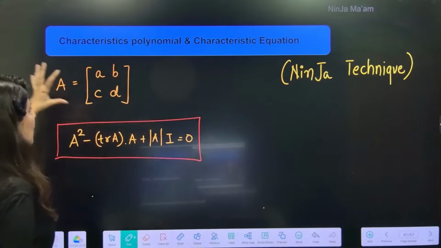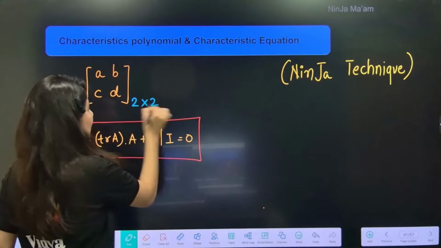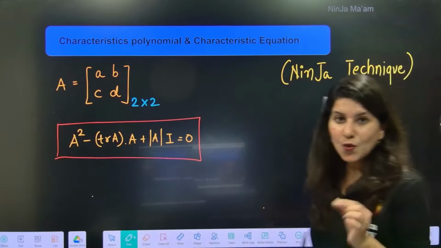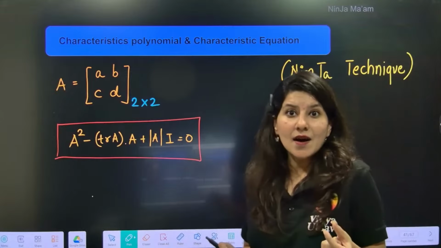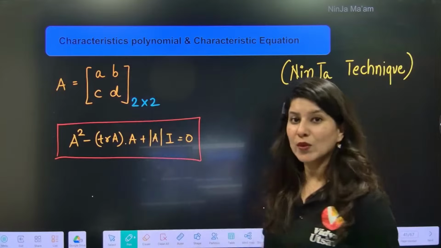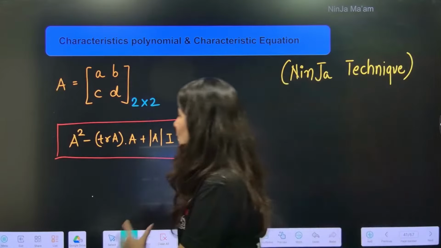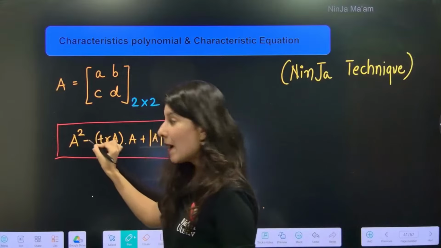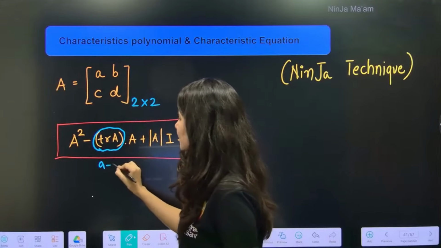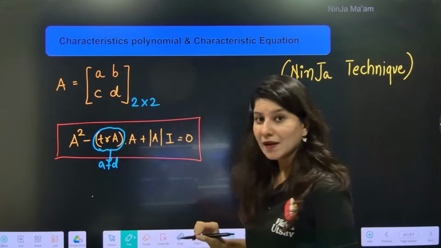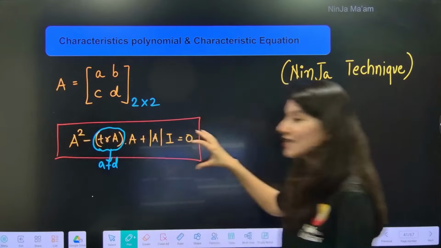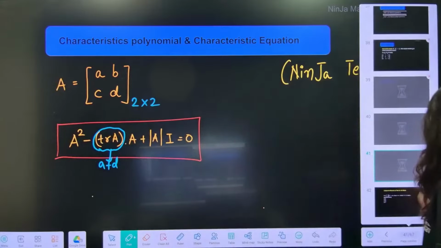Suppose a 2 cross 2 matrix is given, and this is specially for 2 cross 2 matrices. Then you can write a power 2 equation involving this matrix just by this equation: A square minus trace of A, where trace of A is a plus d, into A, plus determinant of A into I is equal to 0. Just remember this, and you will be able to do the next question.